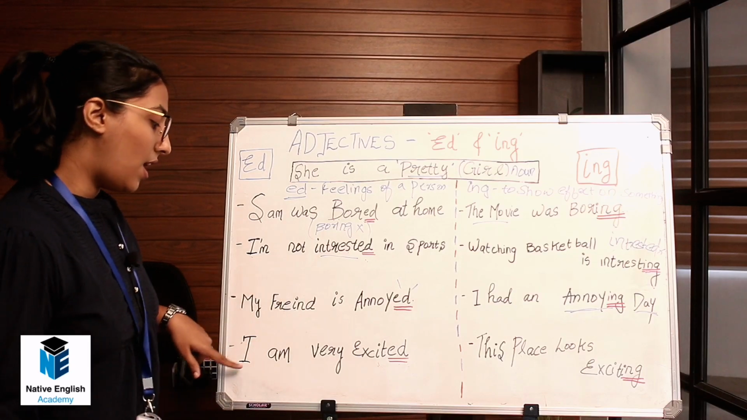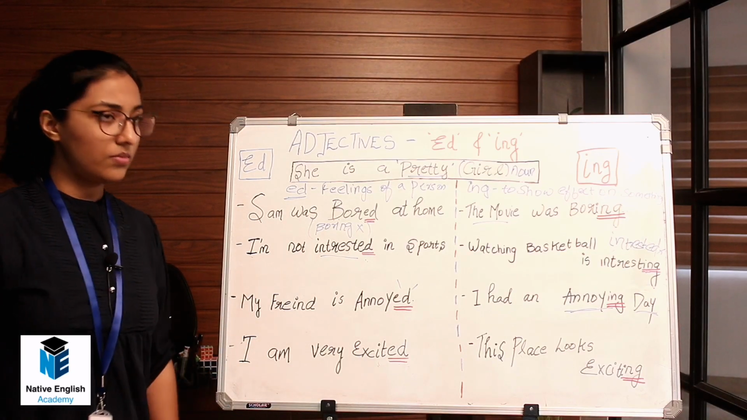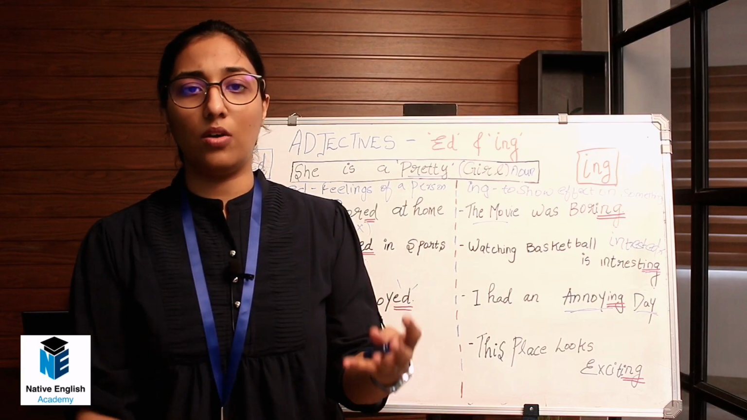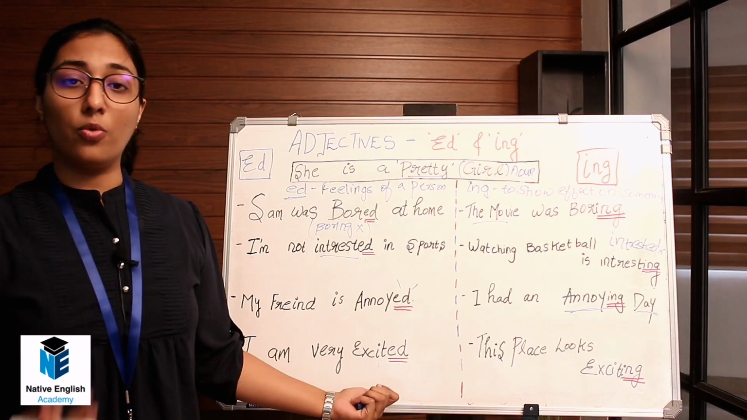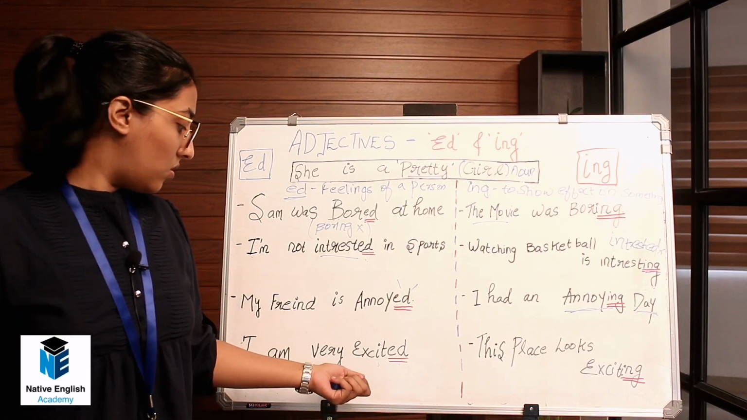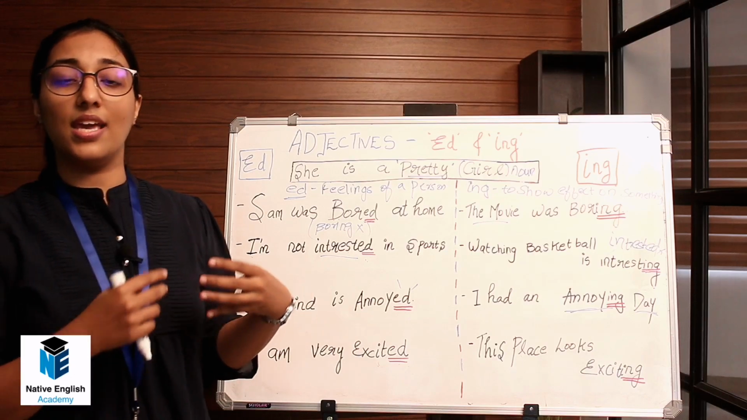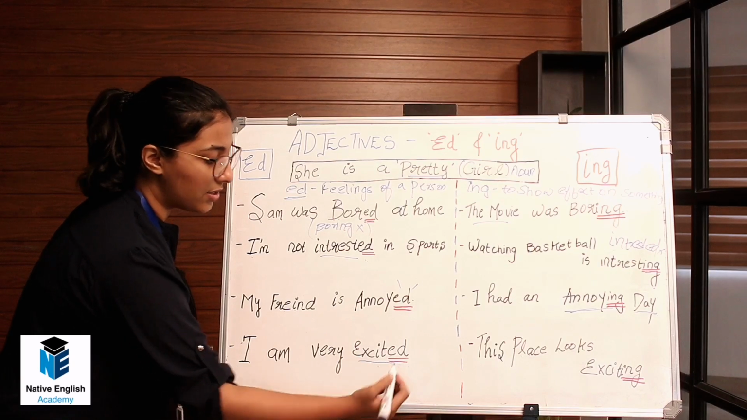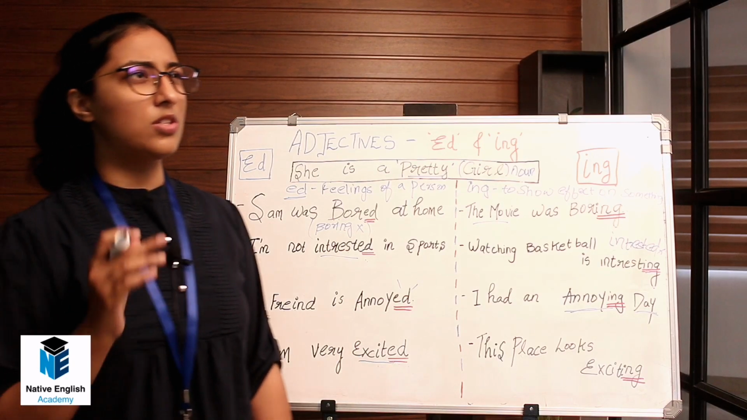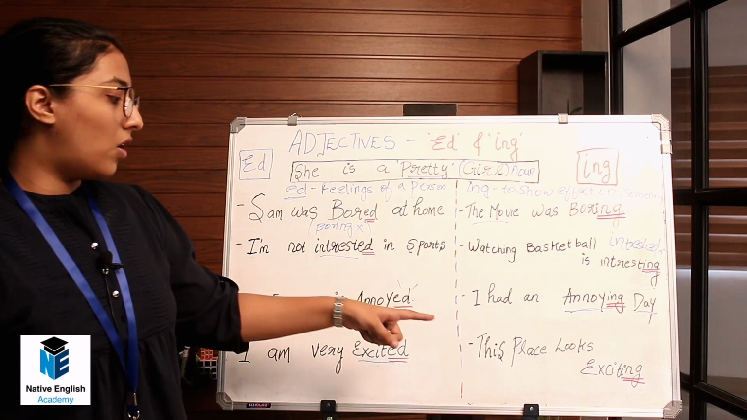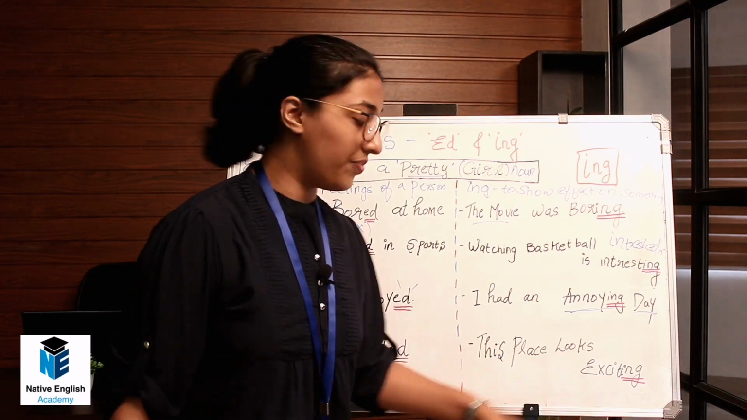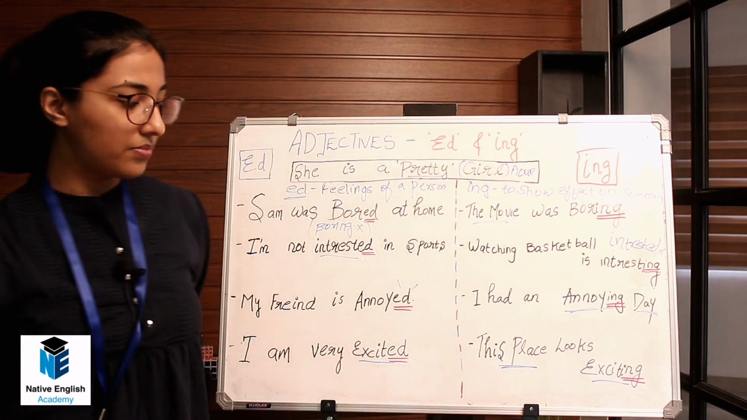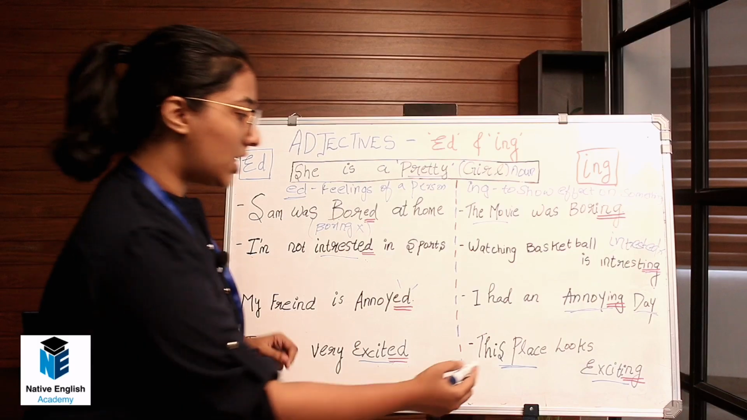Okay, moving on, I am very excited. Excited means we are looking forward to something. So we have the feeling excited, and we are using ed here because we are saying something about an emotion or a feeling. So we can say I am excited. We don't say I am very exciting, which is not the correct usage. Okay, moving on, this place looks exciting. So the effect of this place is what is called exciting. Okay, so we are using ing. So this place,